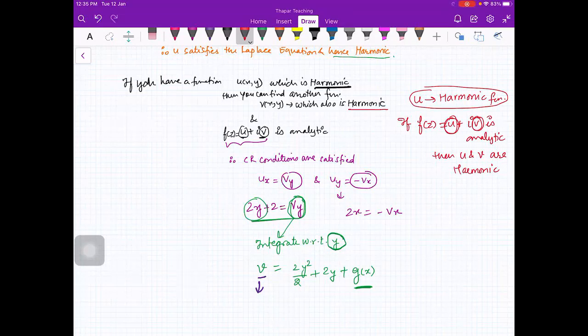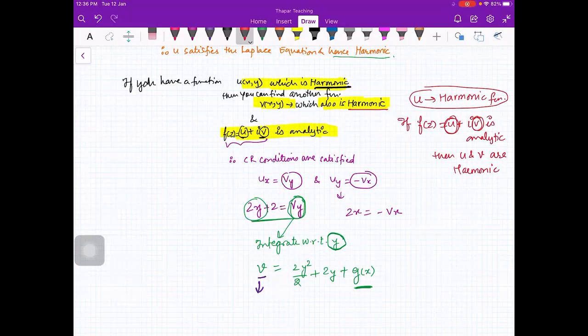Okay. So here I'm saying is, u is given. u is given which is harmonic. I have to find another v which is also harmonic such that u plus iota v is analytic. This is the meaning of harmonic conjugate. Understood? Okay, beta. If you want me to explain again, I can do that. Let me explain again.